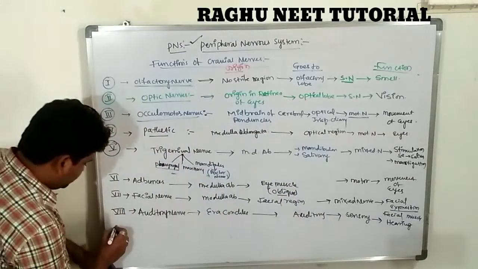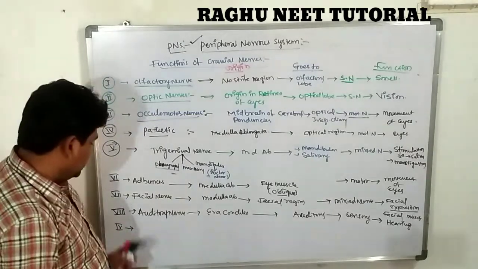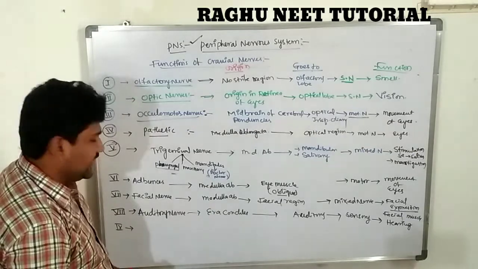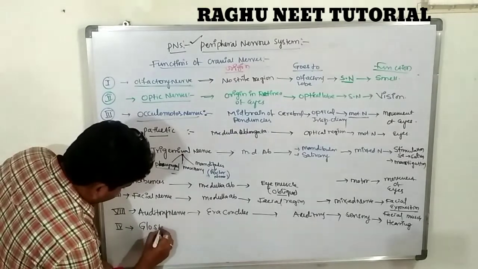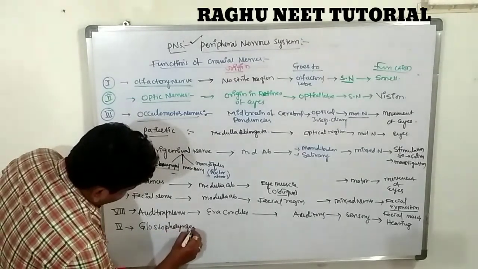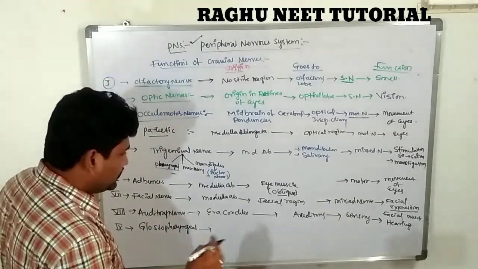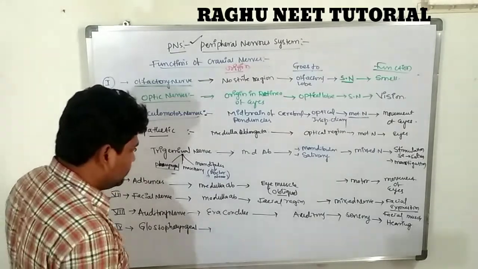Here, the ninth nerve is the glossopharyngeal nerve. The glossopharyngeal nerve is a mixed nerve.